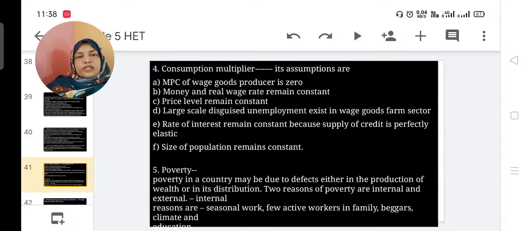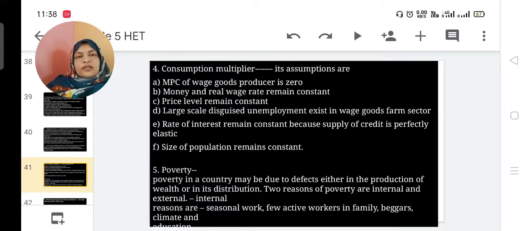What is real wage rate? With that money, what quantity we can purchase, that is real wage. Then price will remain the same, constant. Large scale disguised unemployment exists in the wage goods farm sector.